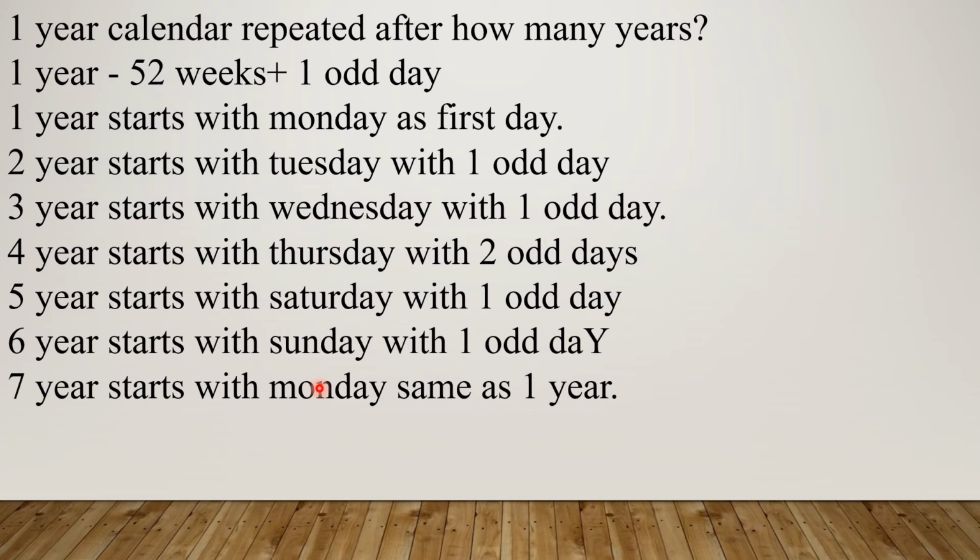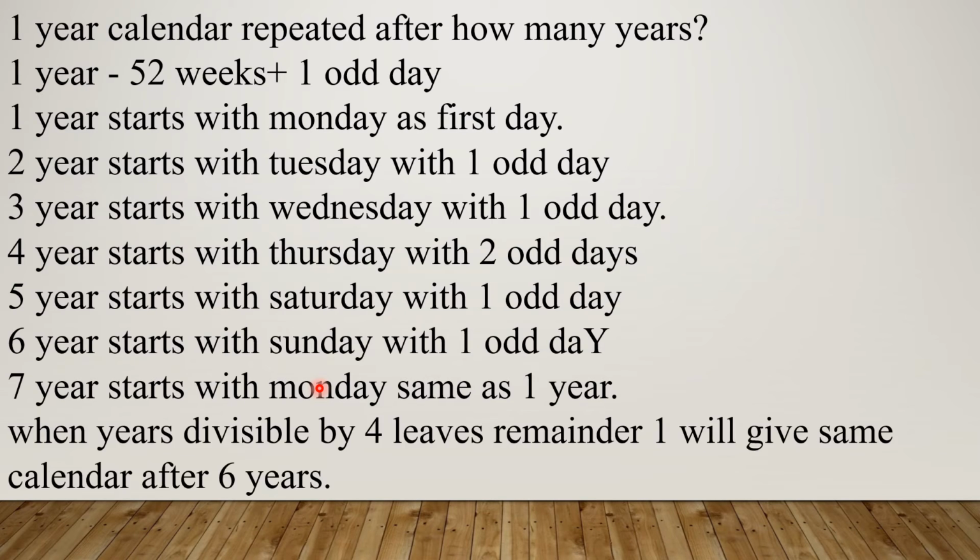So here is a conclusion we can find. If the year is divisible by 4, we get a remainder 1, so by adding 6 years, we get the same calendar. You don't understand my statement?